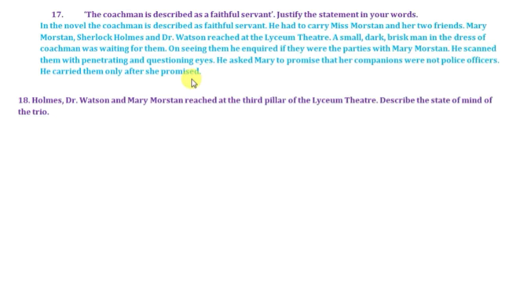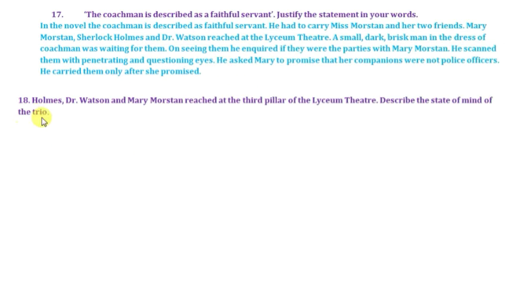So he was a very faithful servant of the Sholtos. When he came to meet Mary, he had done all the kind of inquiry that was required. He just didn't fool himself. He confirmed that these two people who were accompanying Mary Morstan were not the police officers but her friends, and thus, after her approval, they moved on.